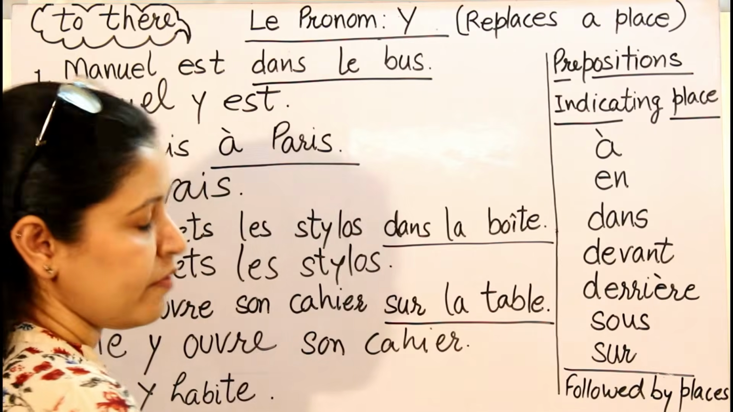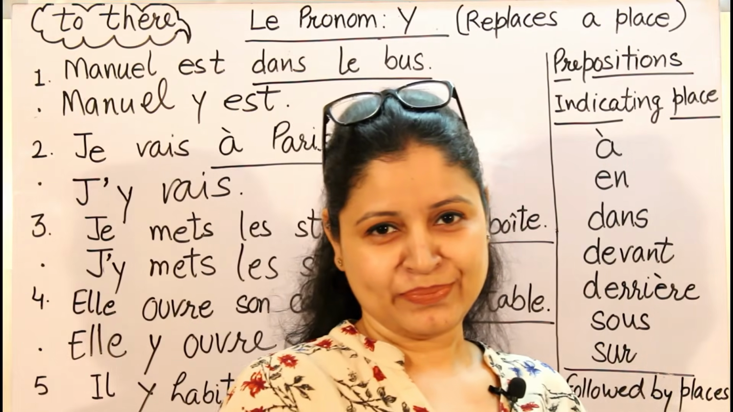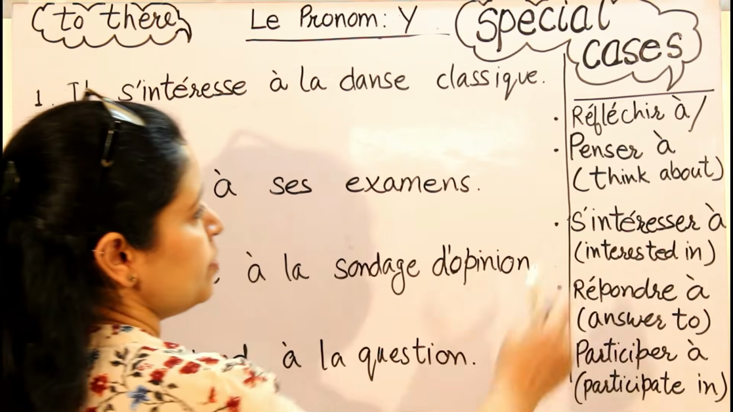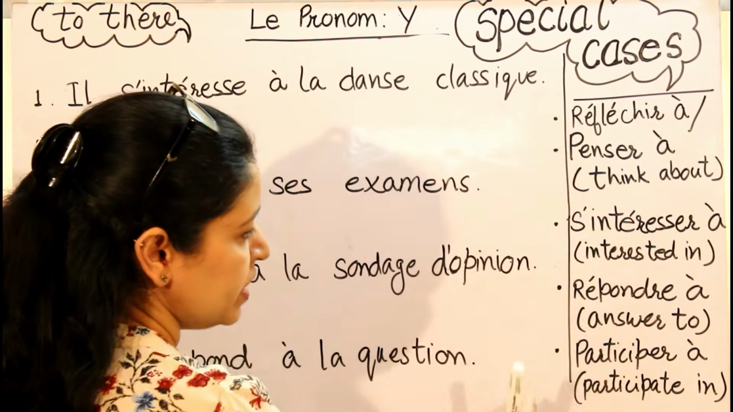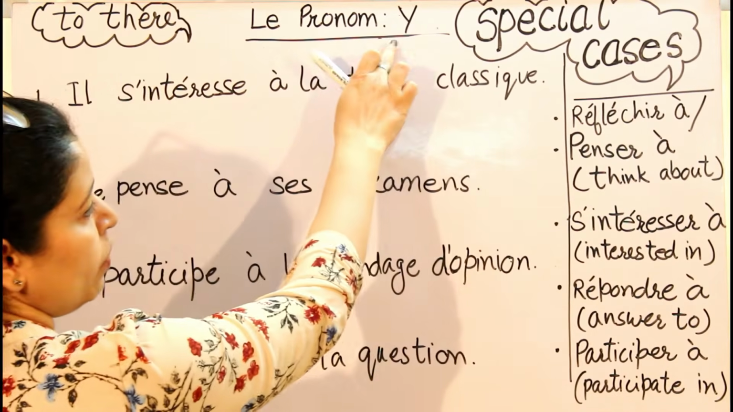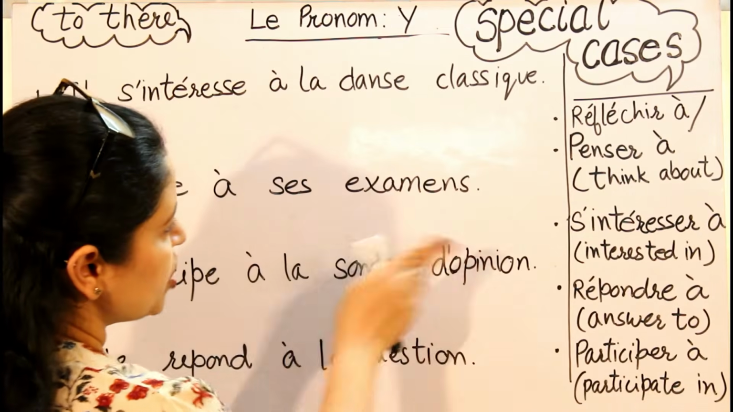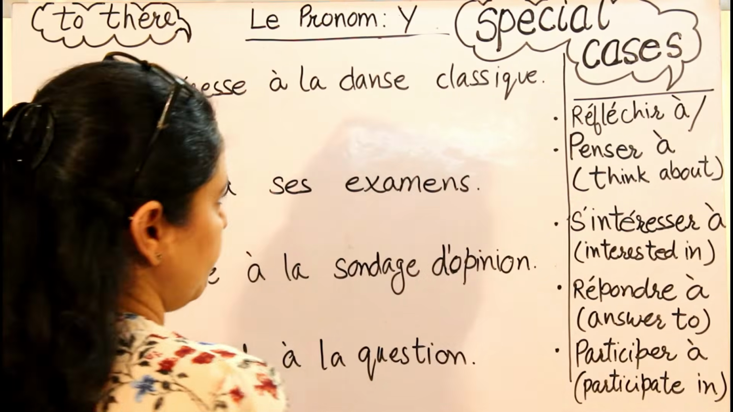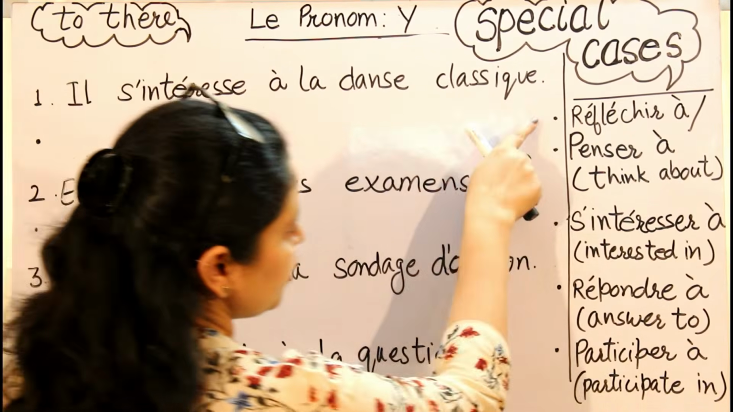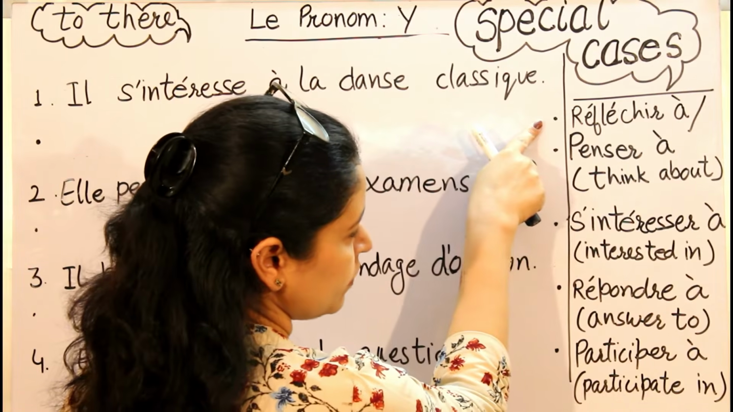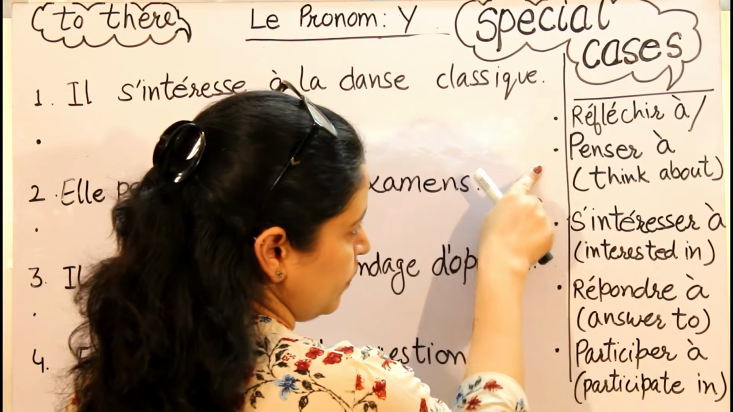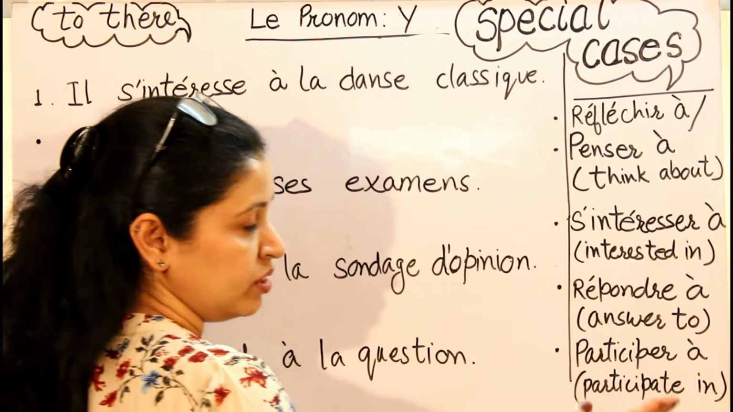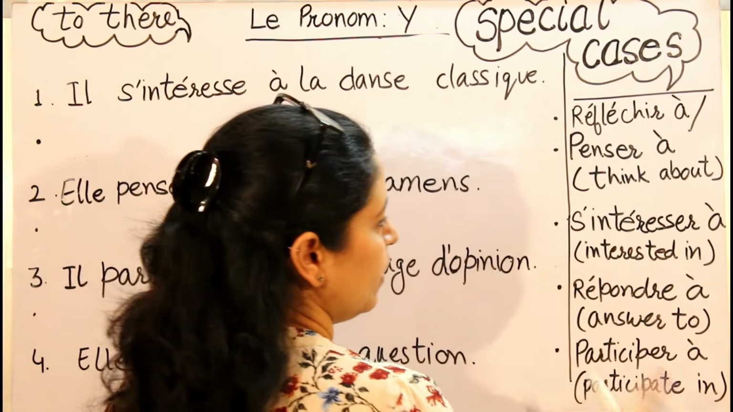Okay, now we do have some special cases. Let's have a look at them. These are some special cases where the preposition à is used with these verbs, this Y will replace them. How? When the object is an idea or a thing, not a person. Only in those cases it will do that very action. Now see, which is the first verb? Réfléchir à, penser à. Both the meanings are the same. Think about, not think about a person. We are here talking about a thing or an idea.